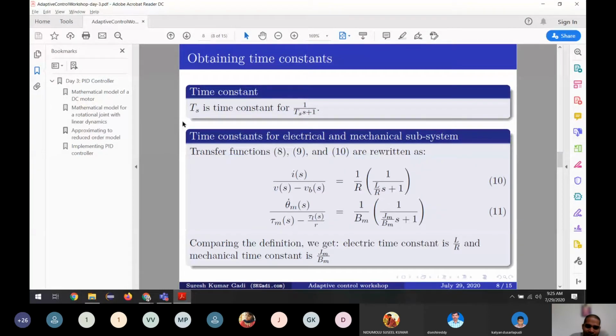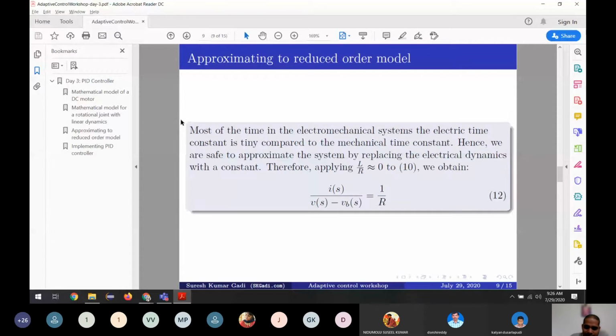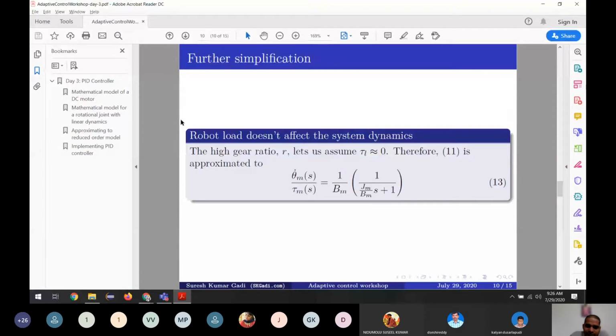Okay, so we go for the next approximation. If you see here, we are taking gear ratio R, and it is usually very high. We don't see motors moving at 3000 RPM. We always have very slow moving robots compared to the actual motor shaft movement. So the R is always a very big value.